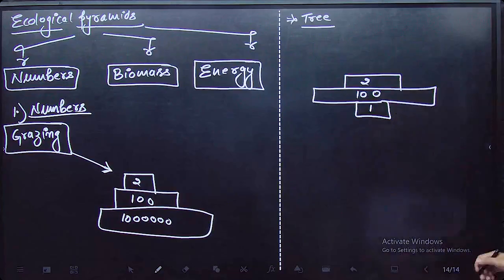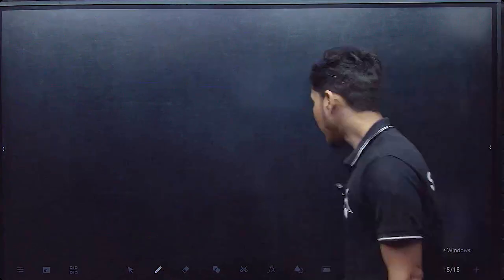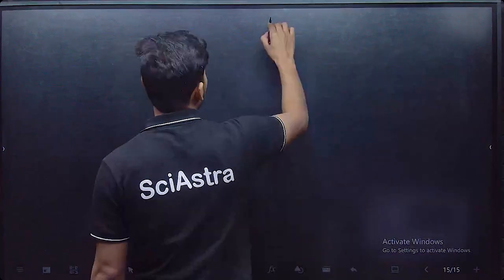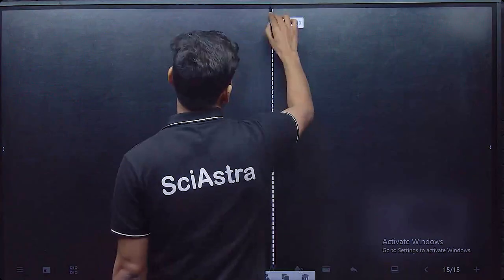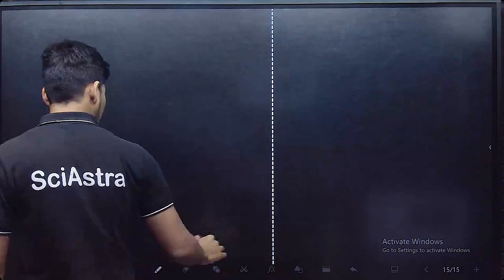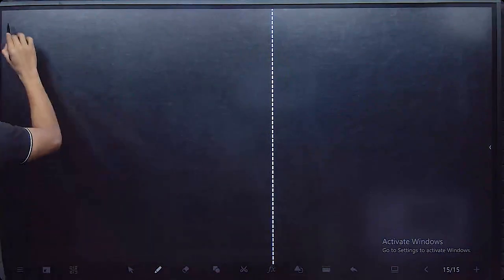Okay, clear? So that's why we try to plot these pyramids in some other way, and that's the second one.